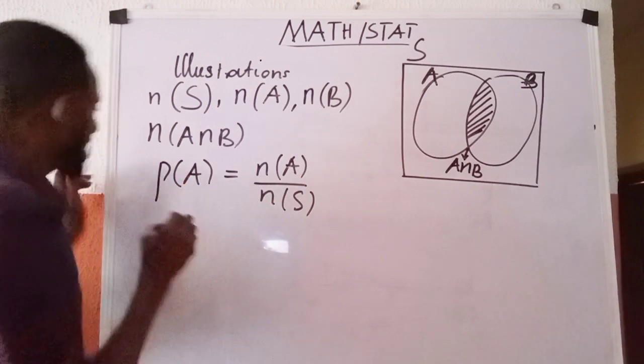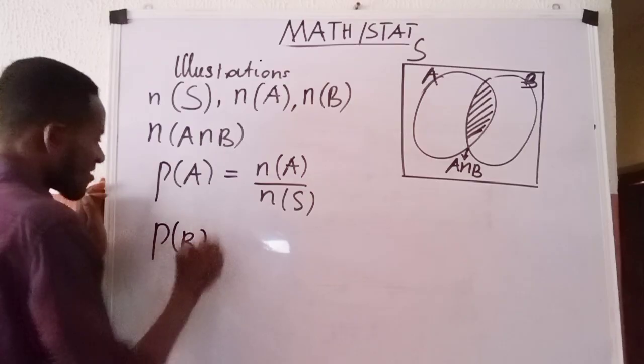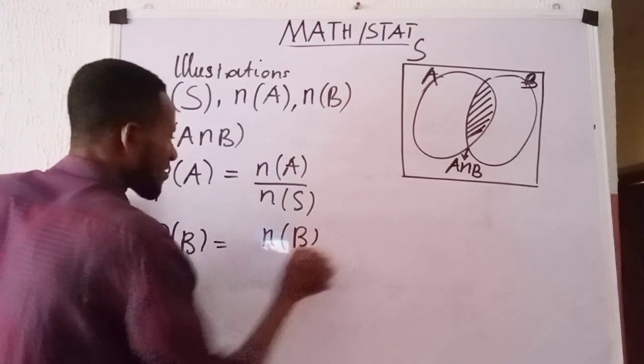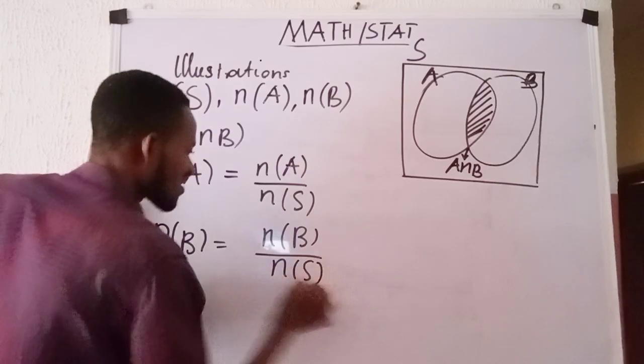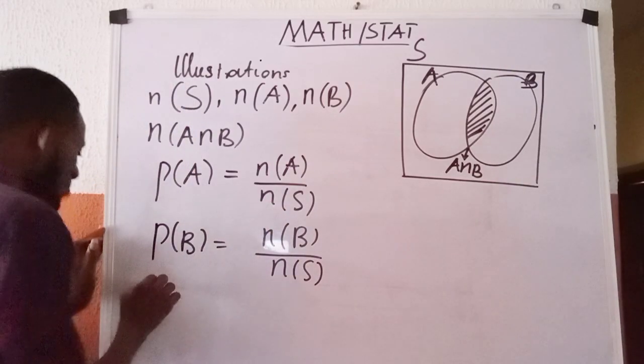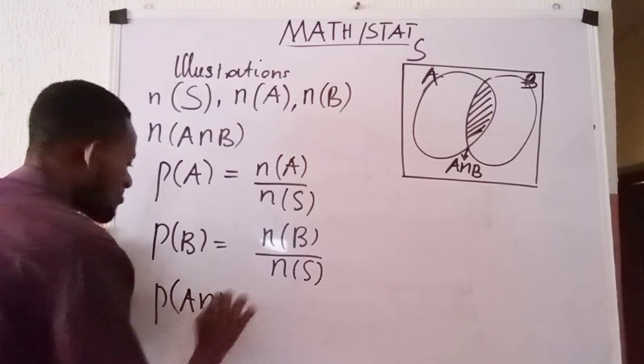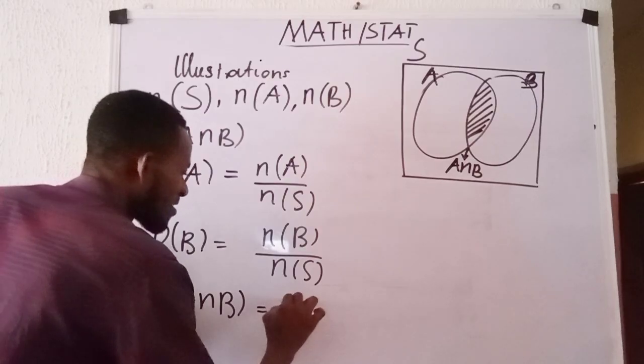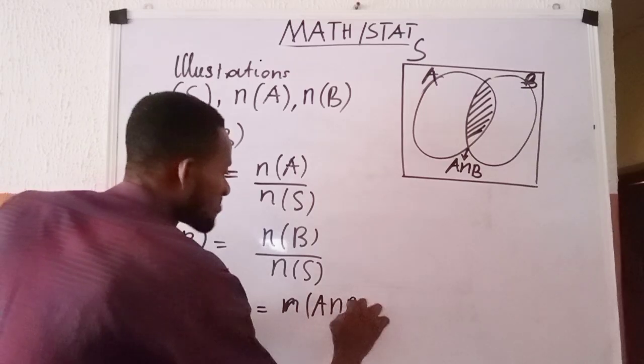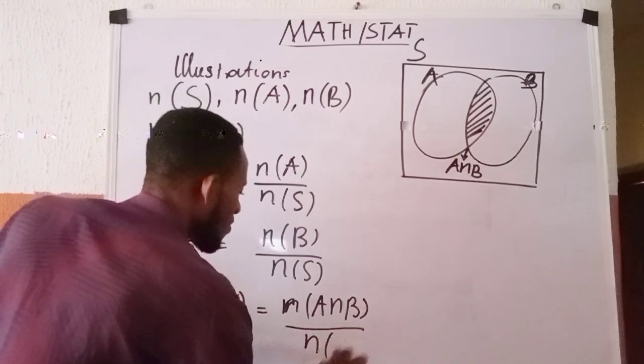Then probability of B is going to be N of B all over N of S. And then my probability of A intersection B is given as N of A intersection B all over N of S. This is now the probability of event A, probability of event B, and probability of event A intersection B. And we are saying that the conditional probability is the ratio of the probability of the intersection to the